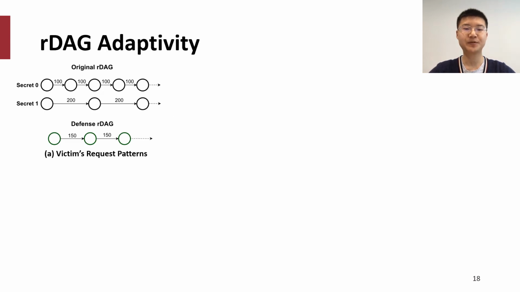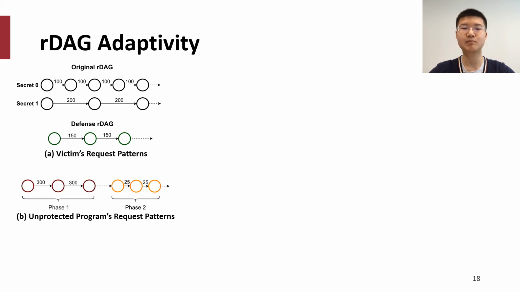Now that we've looked at how DAGguise achieves security, we can additionally see how DAGguise achieves good performance, which benefits from RDAG's adaptivity. We'll use the same example as before, where a victim has different request patterns based on a Boolean secret, and DAGguise shapes them into the same defense RDAG, which has a 150 cycle dependency. We will now particularly look at the contention of the victim's shaped requests with an unprotected program.